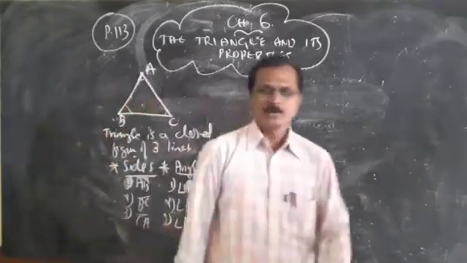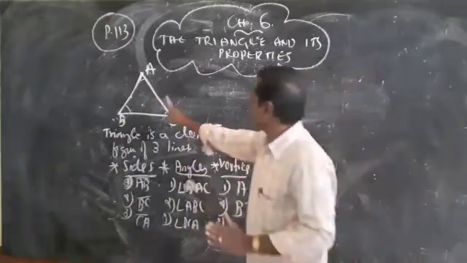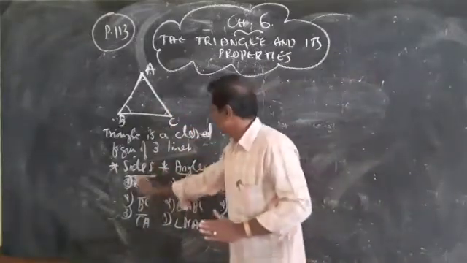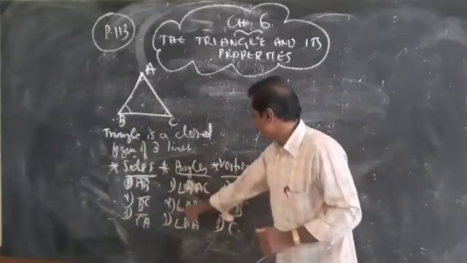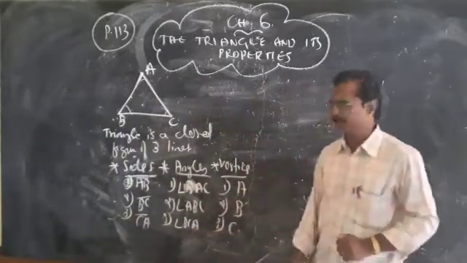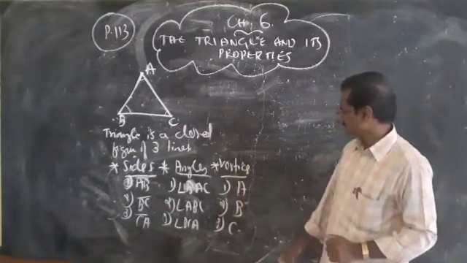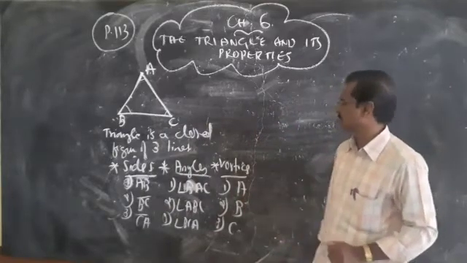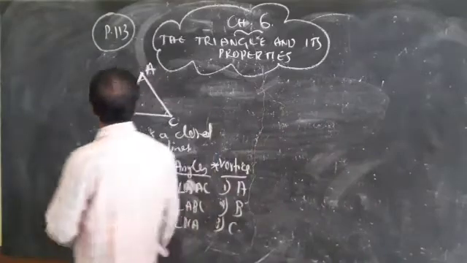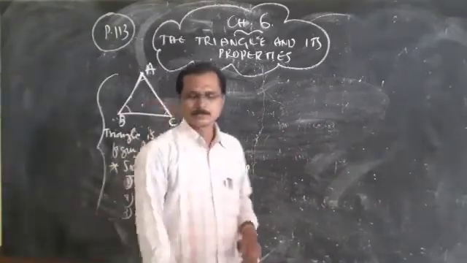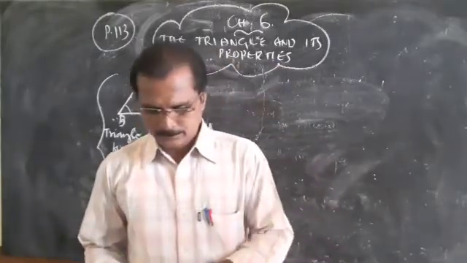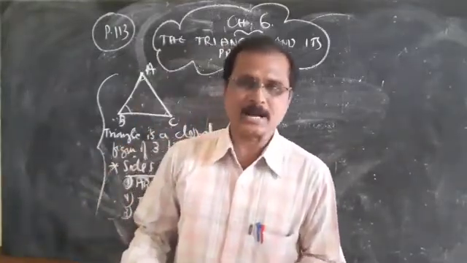So this is the first important point. A triangle has three sides AB, BC, CA, three angles, angle BAC, angle ABC, and angle BCA, and three vertices: vertex A, vertex B and vertex C. This is all about the general idea of triangles.